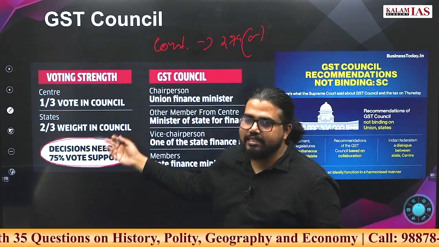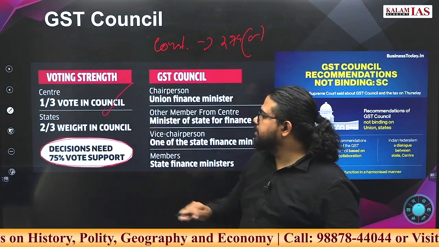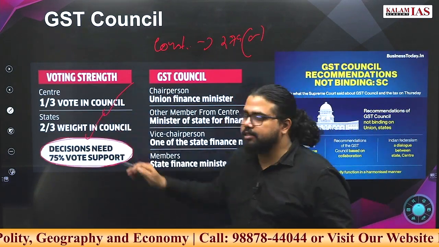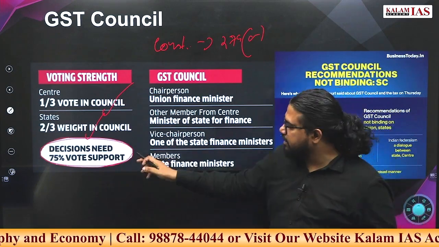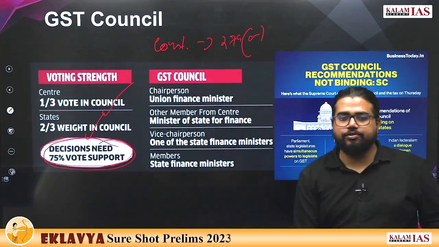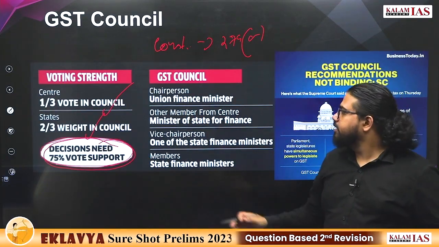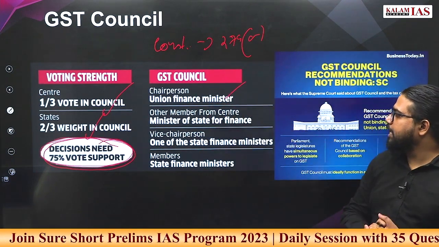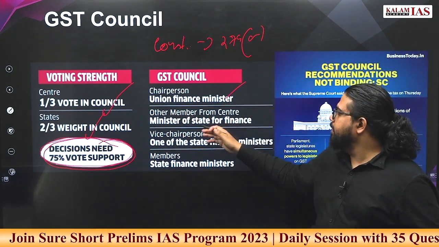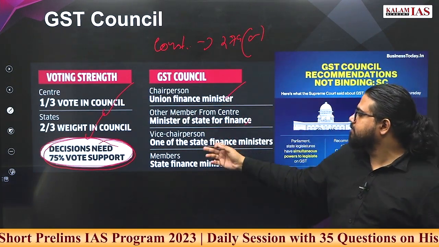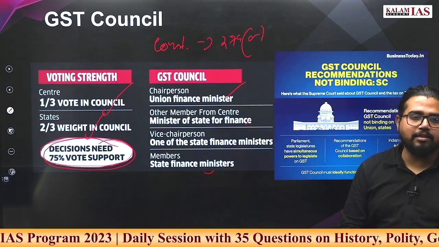Now, what is the voting strength? One third of the vote is with the center, two thirds is distributed among all the states. If any decision has to be made, 75% of the vote is needed. The Union Finance Minister is the chairman. One other minister will be from the center. State Finance Ministers will be the other members of the council.